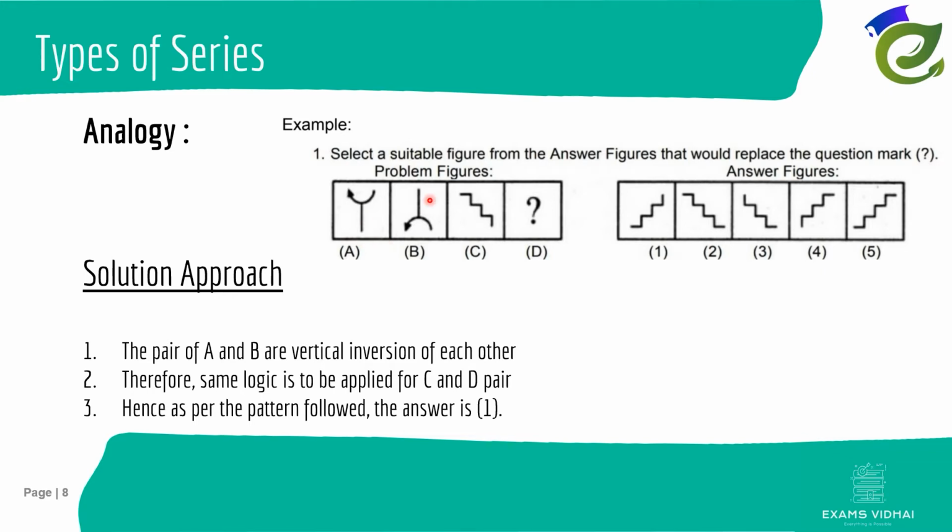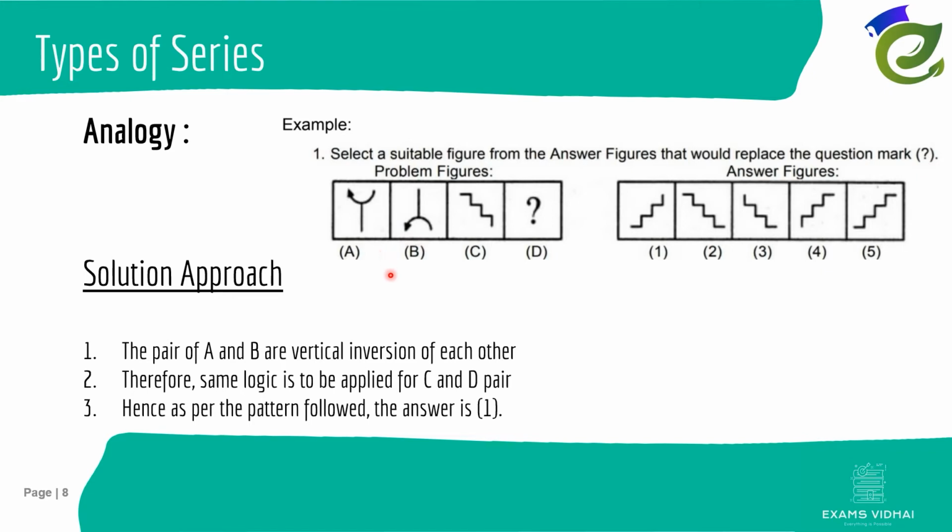Ignoring this for a while, let's check this pair. Okay, so we see that there is one standing line and a half circle, and the arrow is pointing upwards. But in the second figure, we have this straight line here, but now the semicircle is at the bottom, and the arrow is pointing towards the left side.